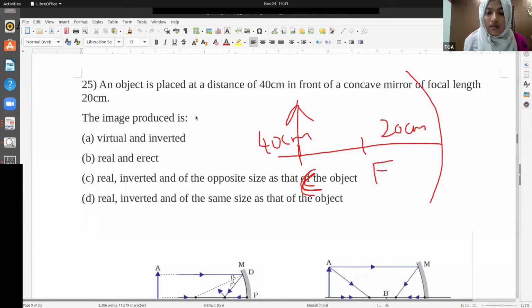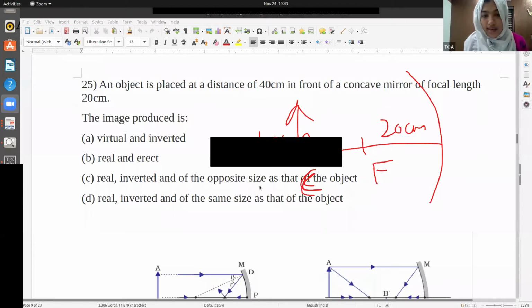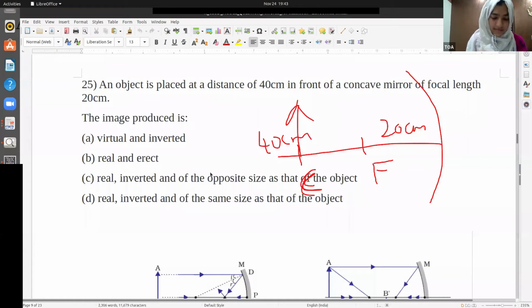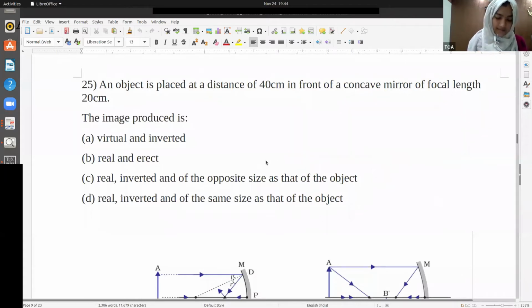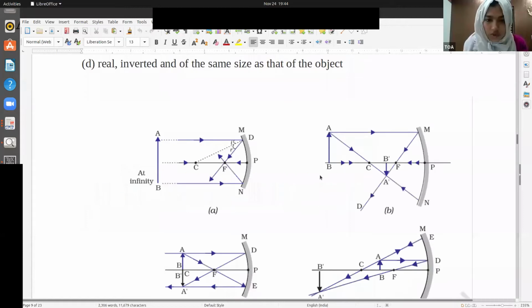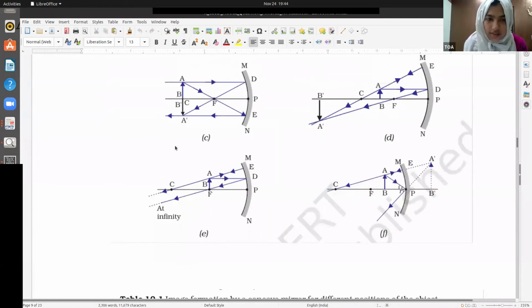Okay, what will be the image? Real inverted of the same size as that of the object. What is the answer? It's D or C. Real inverted and same size, right? Yes, real inverted and the same size. Okay, fine. So you can see the situation here. This is the situation. This situation, the answer will be like that.